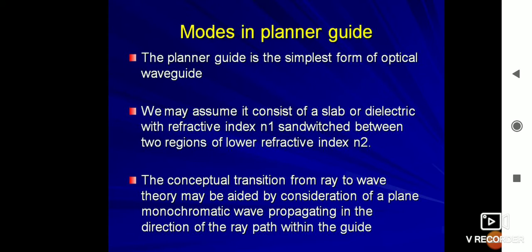Modes in planar waveguides. The planar guide is the simplest form of optical waveguide. We may assume it consists of a slab of dielectric with refractive index n1 sandwiched between two regions of lower refractive index n2. The conceptual transition from ray to wave theory may be aided by considering a plane monochromatic wave propagating in the direction of the ray path within the guide.